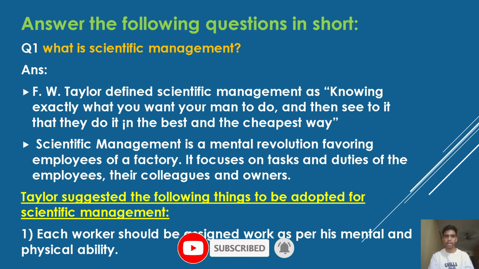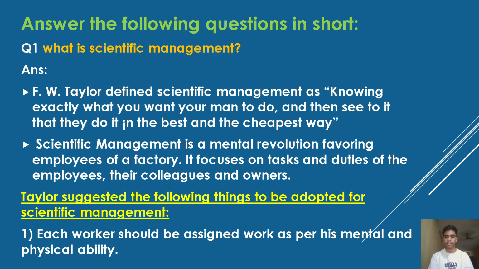What is scientific management? F.W. Taylor defines scientific management as knowing exactly what you want men to do and then seeing to it that they do it in the best and the cheapest way. Scientific management is a mental revolution favoring employees of a factory. It focuses on tasks and duties of the employees, their colleagues and owners. Taylor suggested the following things to be adopted for scientific management.